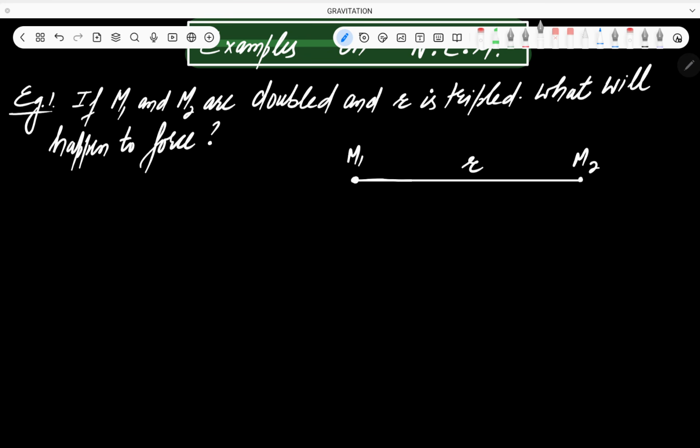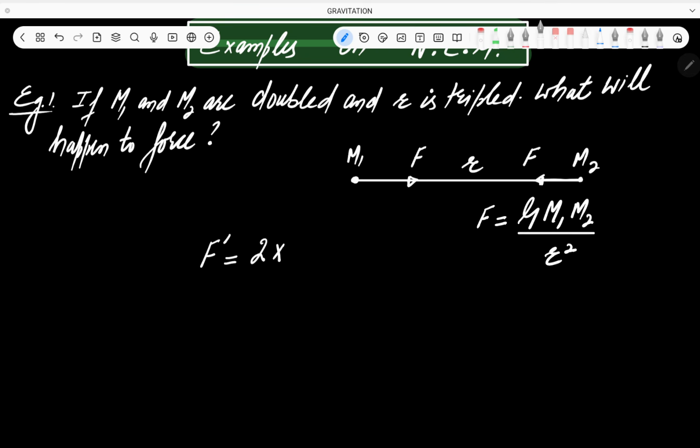Okay, so first and foremost, they will attract each other by a force. That force is equal to F. Now it is given that M1 is doubled. So I will write down here new force F dash will be equal to M1 is doubled, so it will be 2 times, into M2 is also doubled, because F is equal to G m1 into m2 divided by r square. m1 is doubled, so obviously it will be 2 times.